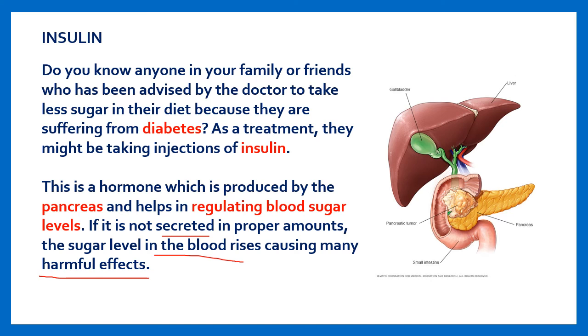Due to the deficiency of insulin in our body, we can suffer from diabetes. As a treatment of diabetes, we might be taking injections of insulin after the prescription of a doctor. Here in the picture, you can see the pancreas over here. This is the pancreas and it secretes insulin.